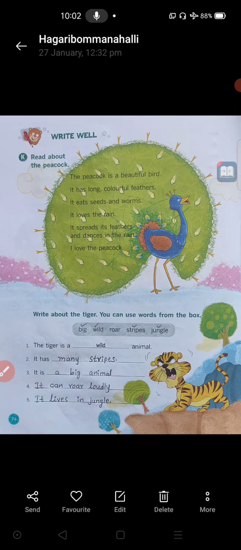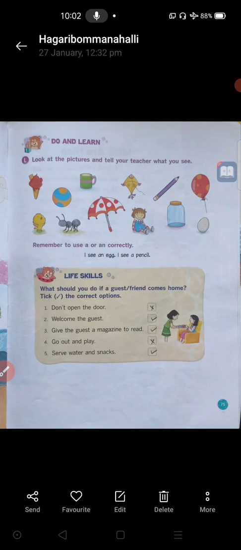I hope you will do it, children. Then let us go to the next point. Do and learn, L main. Look at the pictures and tell your teacher what you see.